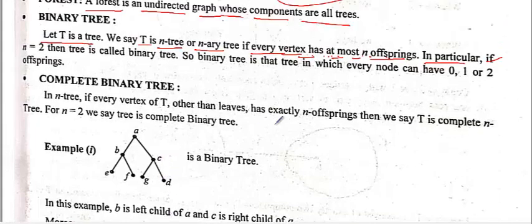Another: in the n-ary tree, if n is equal to 2, then the tree is known as a binary tree. So if every vertex has at most 2 offspring, then it is known as a binary tree. So this is an example of a binary tree. Maximum 2, not exactly 2. It may have 0 also, because leaves will be there. So this has 0. Okay, so it is a binary tree.